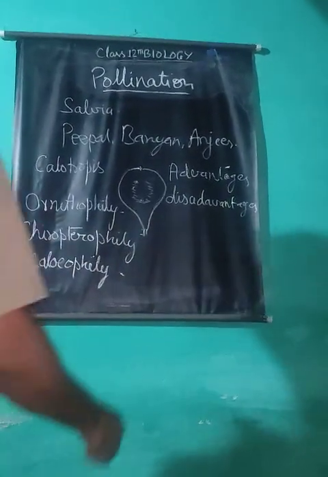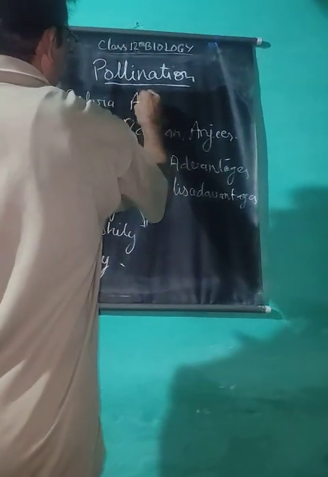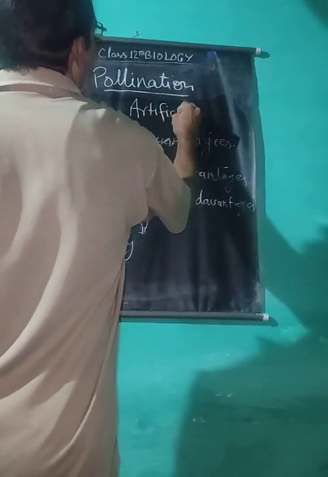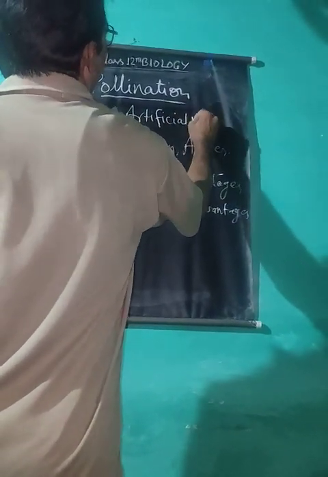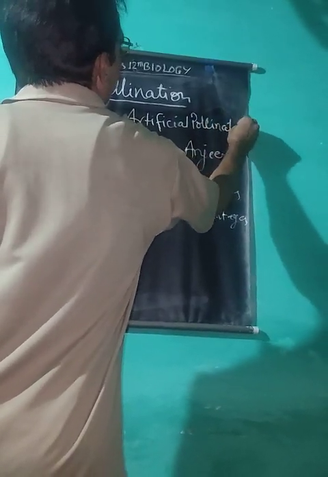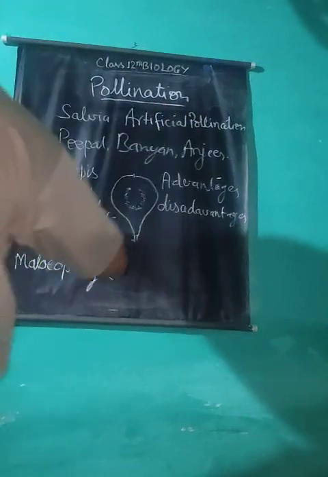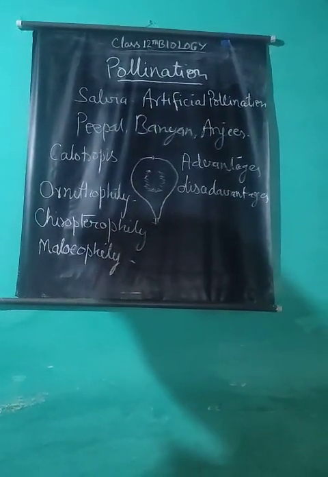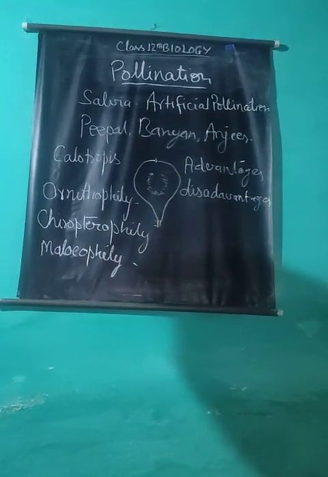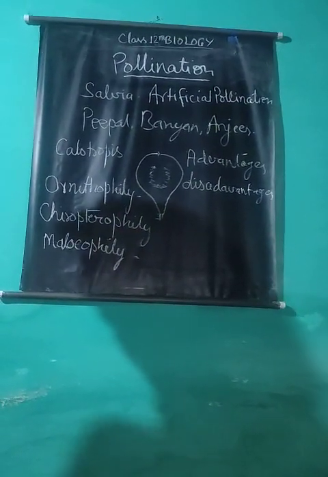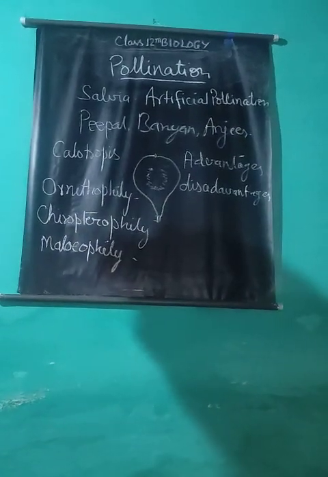Another means of pollination is artificial pollination. Nowadays plant breeders use these methods. Plant breeding has become a fascinating branch of agriculture and biology.